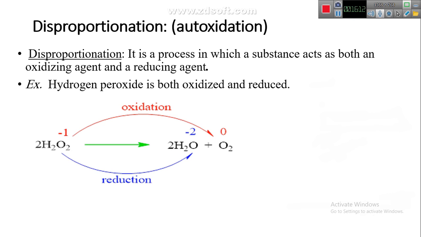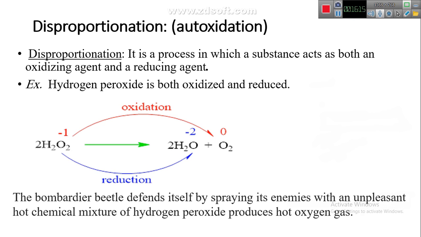And this process can be found in an insect. This insect is named the bombardier beetle. The bombardier beetle defends itself by spraying its enemies with an unpleasant hot chemical mixture of hydrogen peroxide in order to defend itself. This process leads to producing hot oxygen gas.